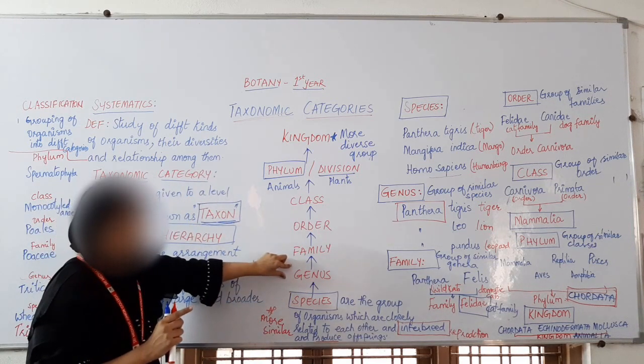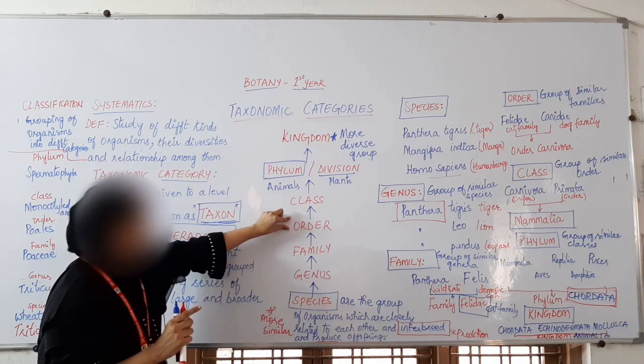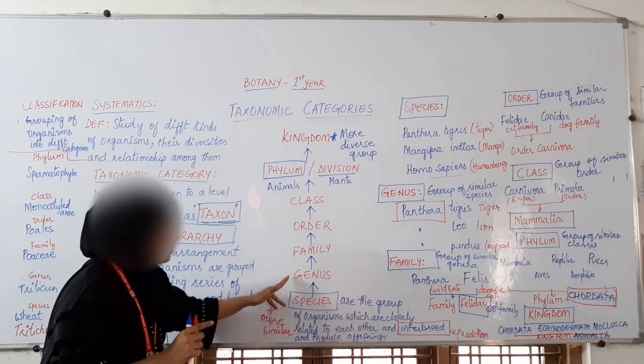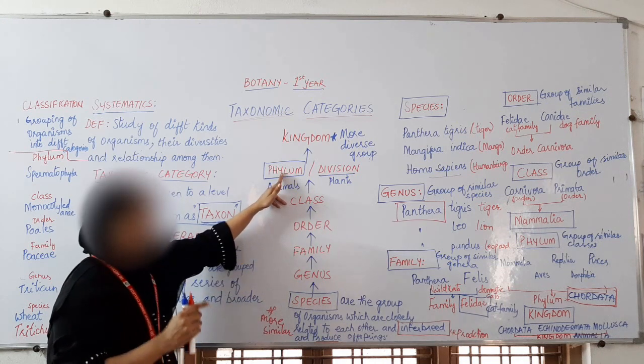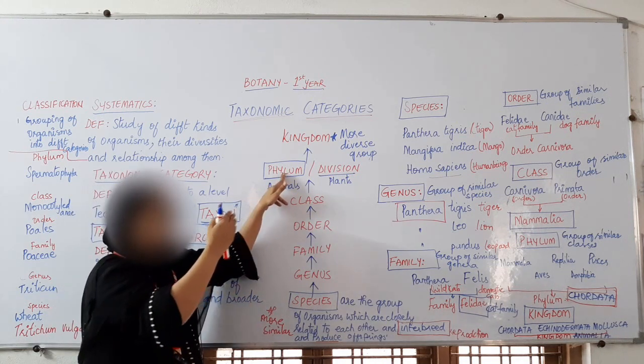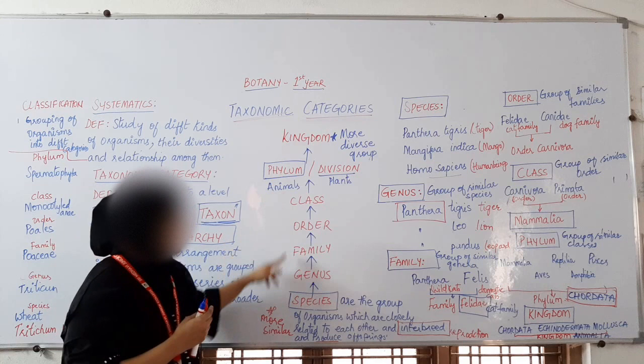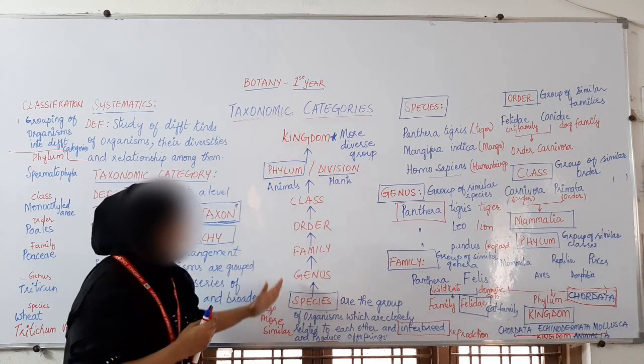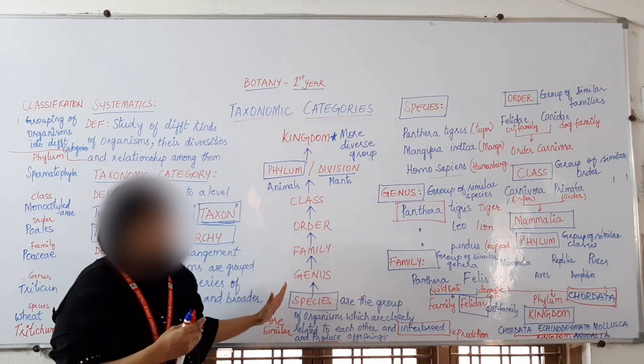Species is one taxon, genus is one taxon, family is one taxon, order is one taxon, and this arrangement of taxa in an increasing rank is called taxonomic hierarchy.